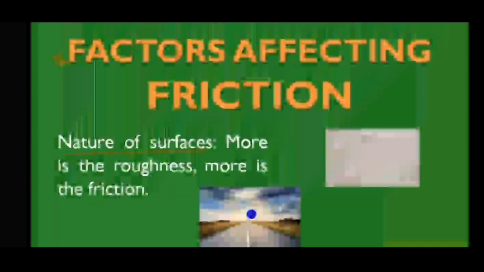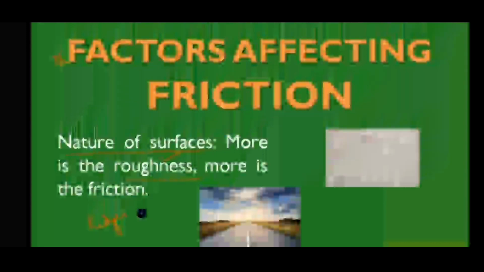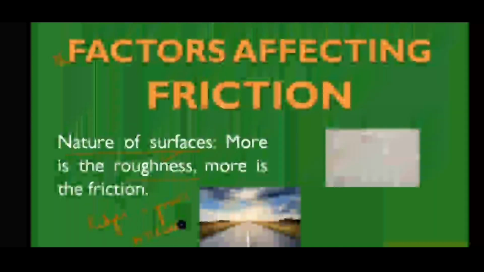So from this we can understand that the opposing force is called friction. Then if the friction is more, we have to apply more force. Okay. Next topic we are going to deal with is factors affecting friction. Nature of surface: the more the roughness, the more the friction. Whatever looks smooth is not smooth, it is very rough.